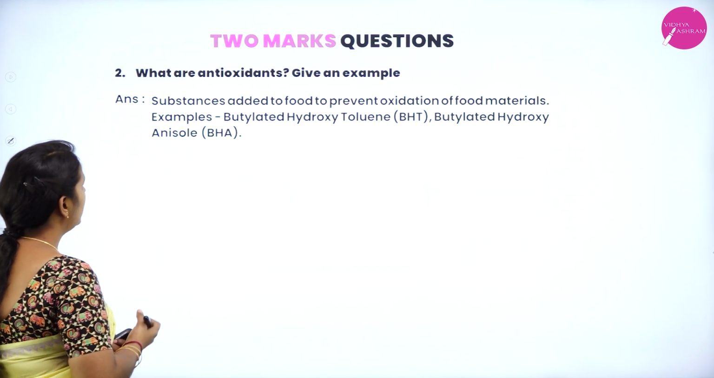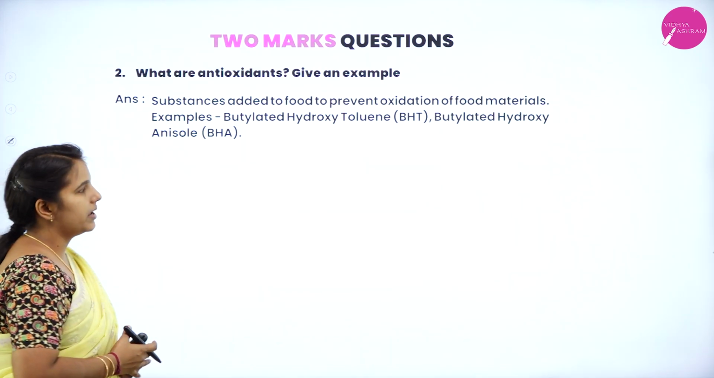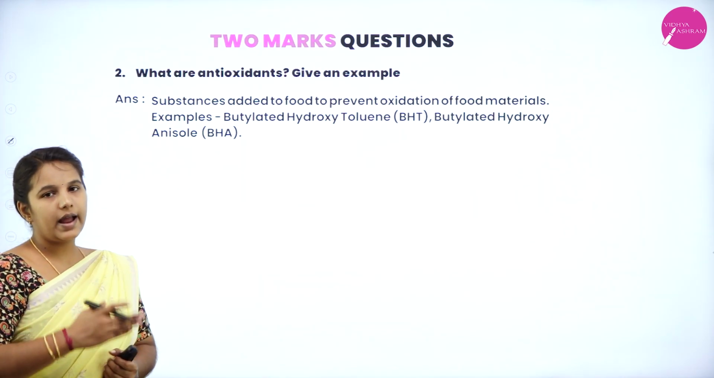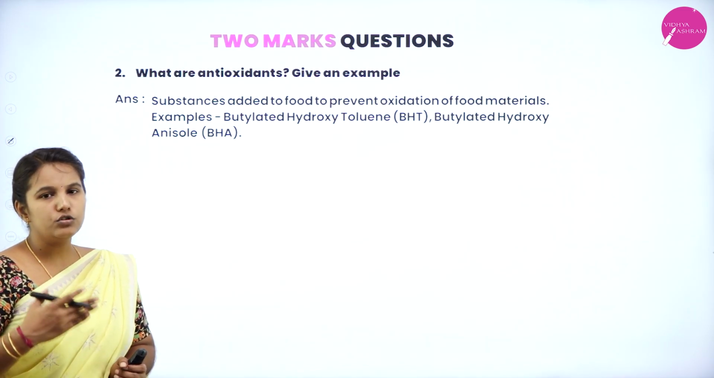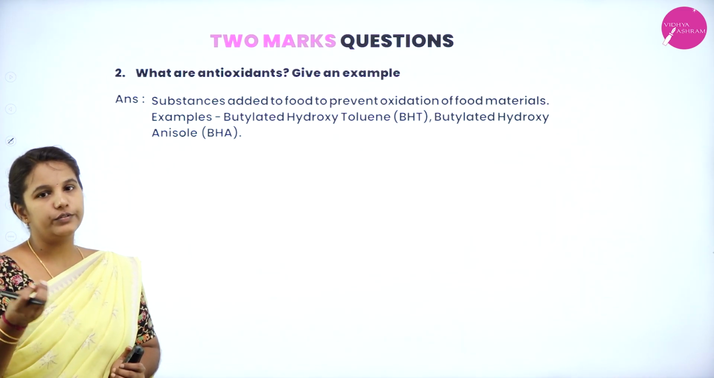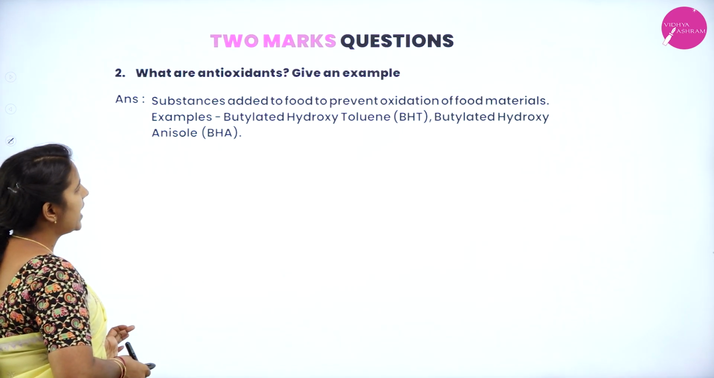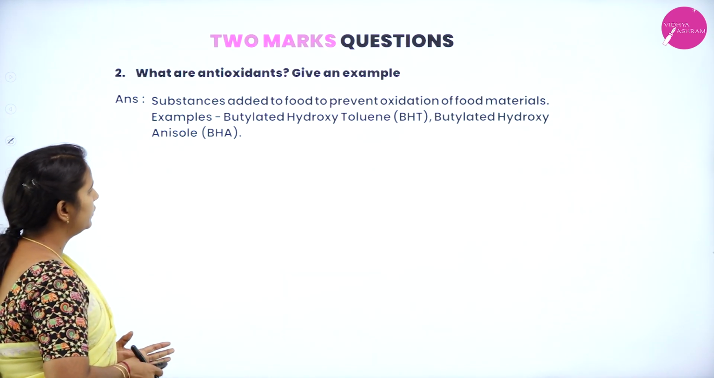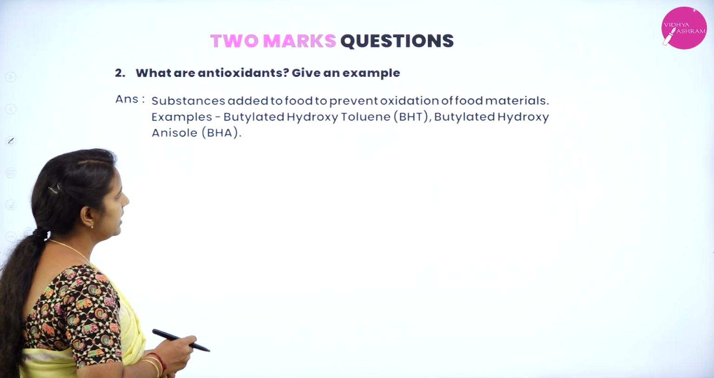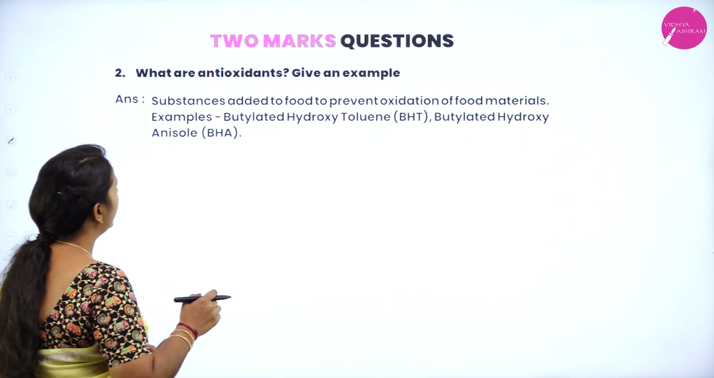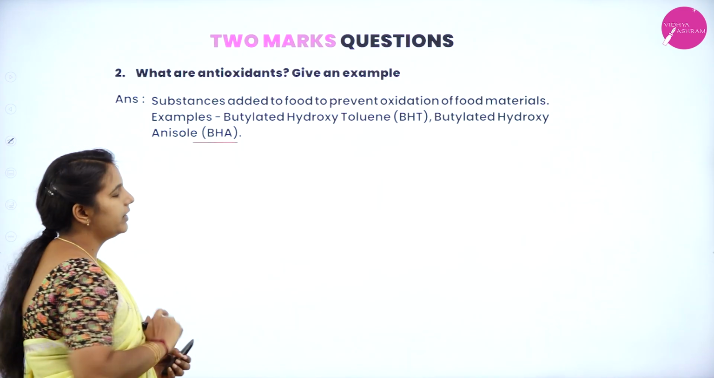Next question: what are antioxidants? Give an example. Antioxidants are nothing but food preservatives added to food to avoid oxidation of the food. They are substances added to prevent oxidation of the food material. Examples: butylated hydroxytoluene, that is BHT, and butylated hydroxyanisole, that is BHA.